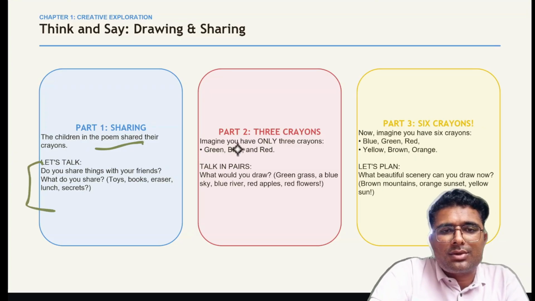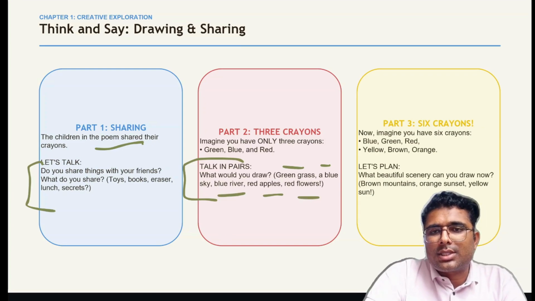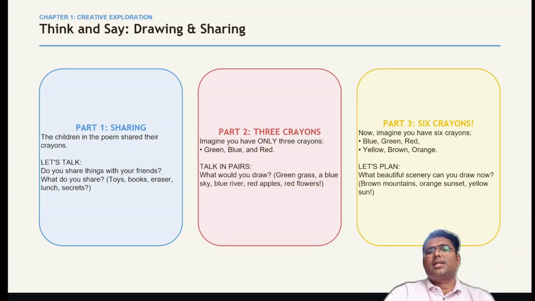Imagine you have only 3 crayons, green, blue and red. Talk in pairs. What do you draw? Like green grass, a blue sky, blue river, red apples and red flowers. Now imagine you have a pack of 6 crayons. So let us plan what beautiful scenery can you draw now. Brown mountains, orange sunset, yellow sun.